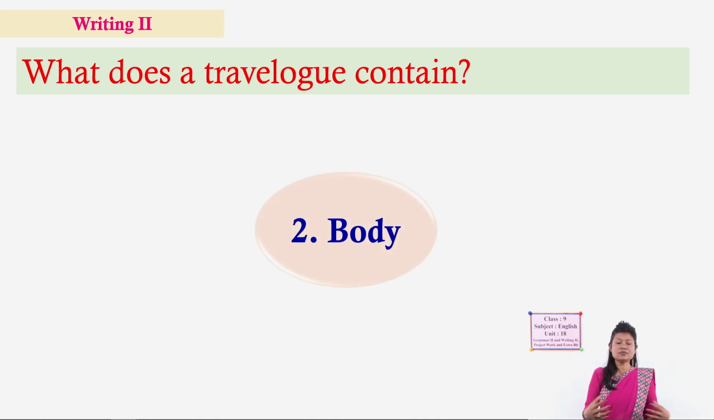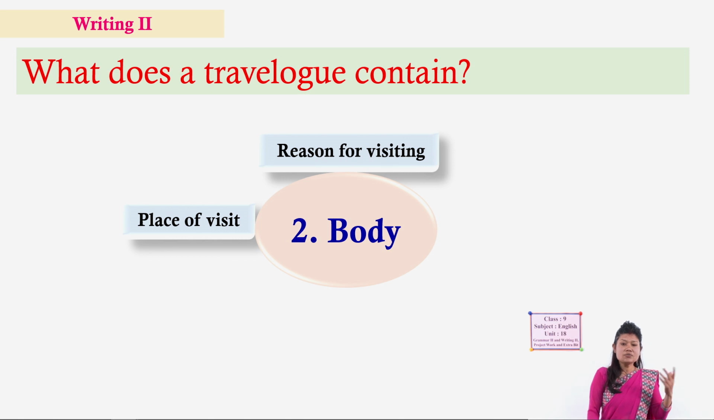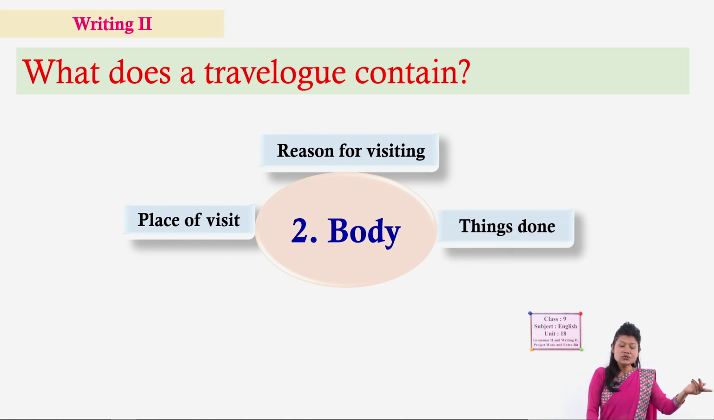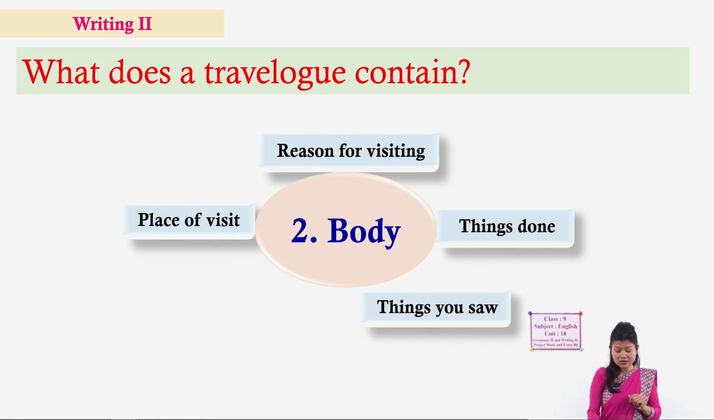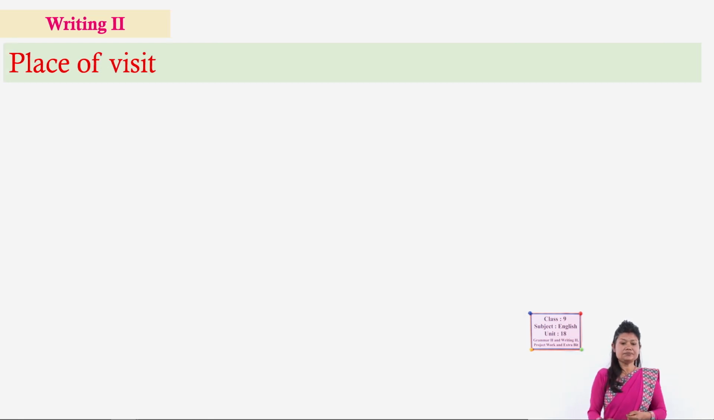In the body part we have to put all required information as I told you, like the description of the place, your experience, what you did there, what you saw there, etc. So, simply the body contains place of visit, you begin from place of visit, reasons for visiting, why you visited there or what made you visit there, things done, what you did there, similarly what you saw there, and conclusion. So, these are the basic elements that a body contains in a travel log.